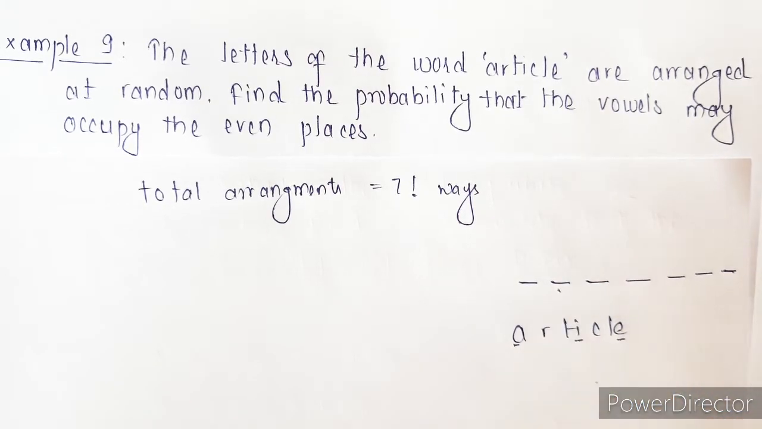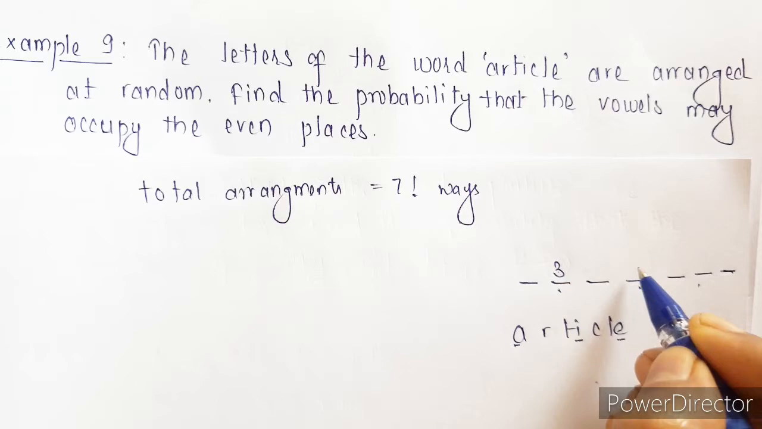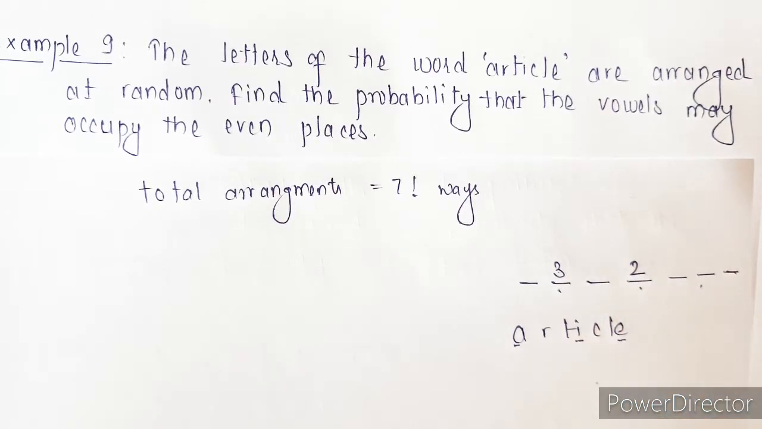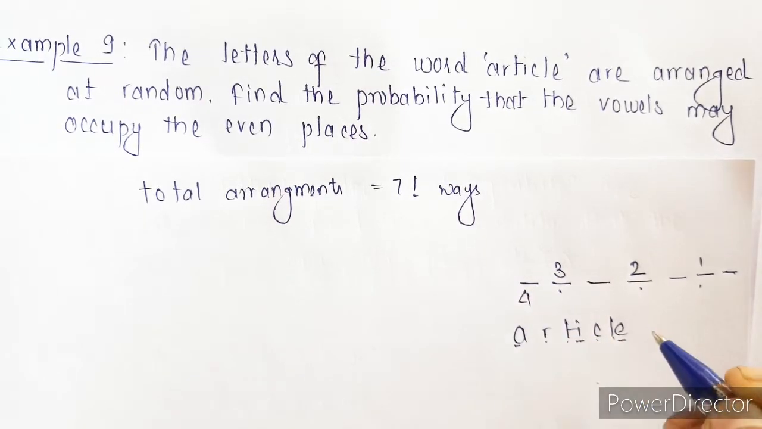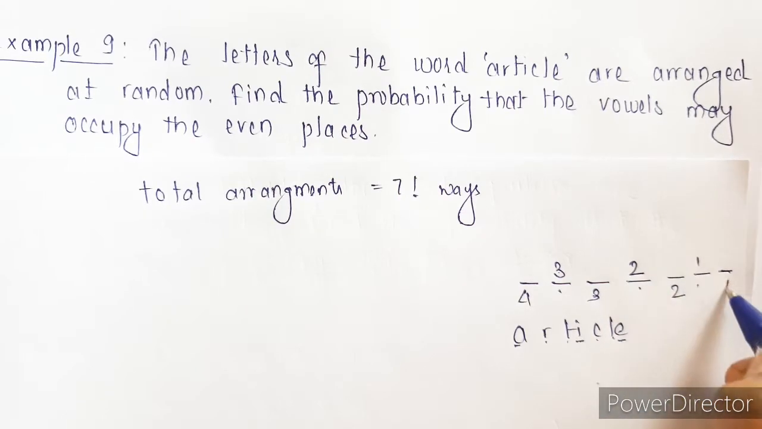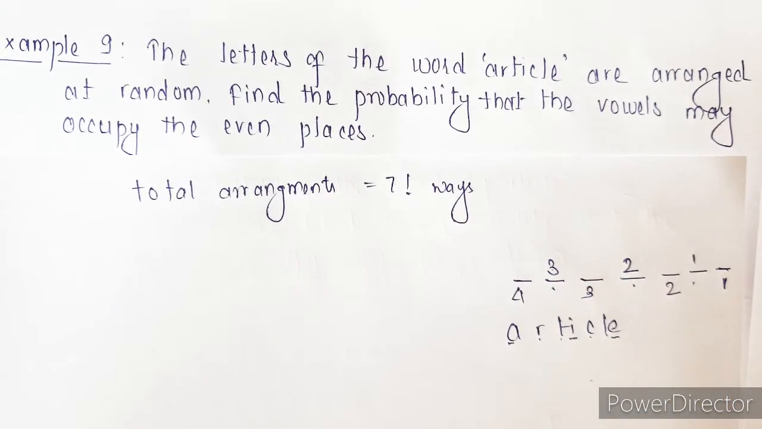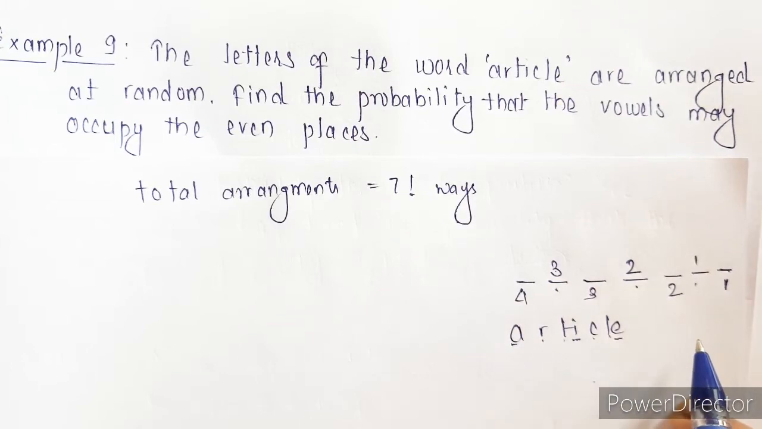So here we have even places 2, 4 and 6. So we have 3 vowels and 3 even places. Any one of the 3 will take this place, then any 2 from the remaining, and the third one. Now the remaining are R, T, C and L, so 4 letters. Any one of the 4 will take this place, then the remaining 3, the remaining 2 and the last one. So these are the ways we can arrange them.